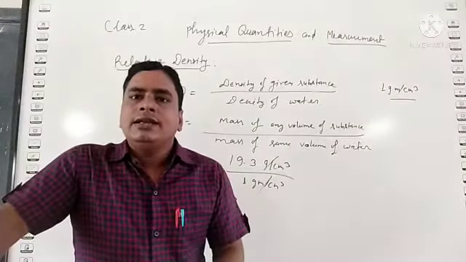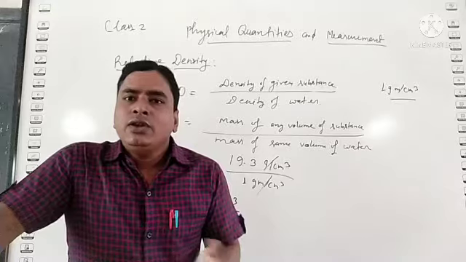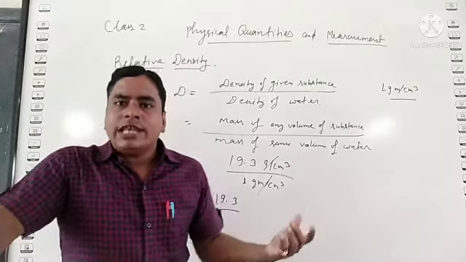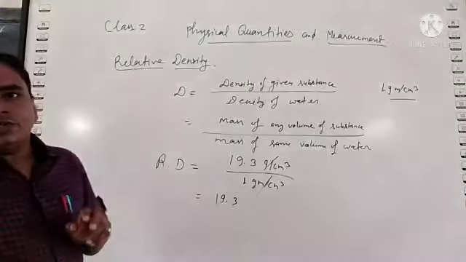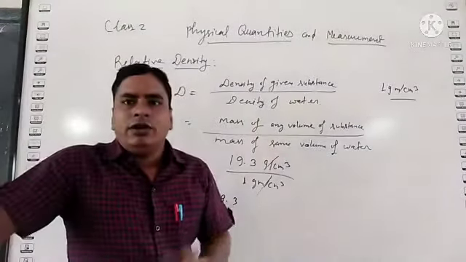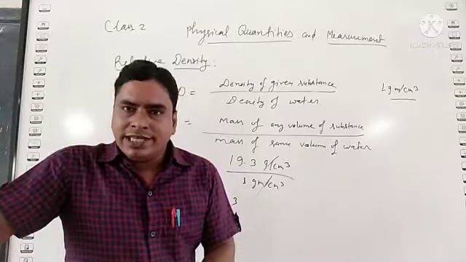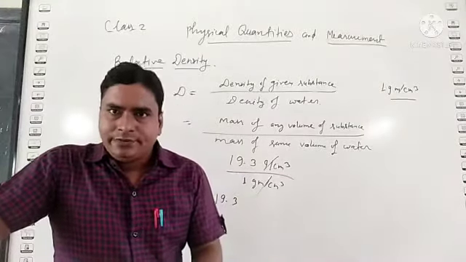So it has no unit. It is a unitless quantity. Clear? We simply represent the relative density of a substance as a numerical value, only magnitude, not unit.